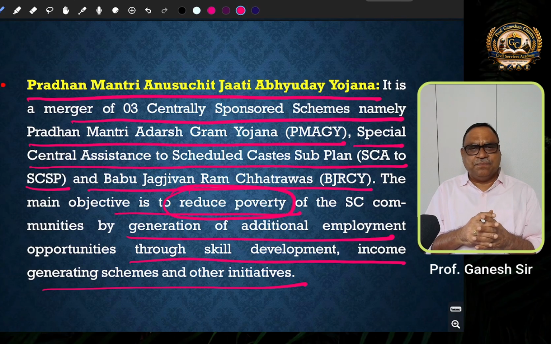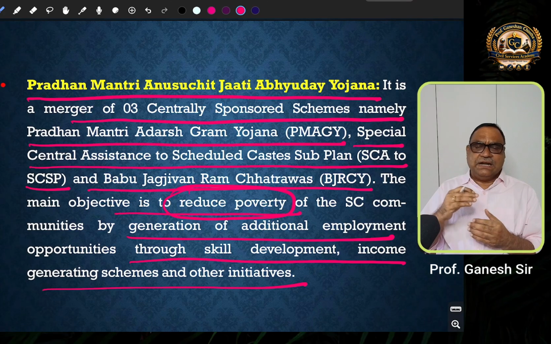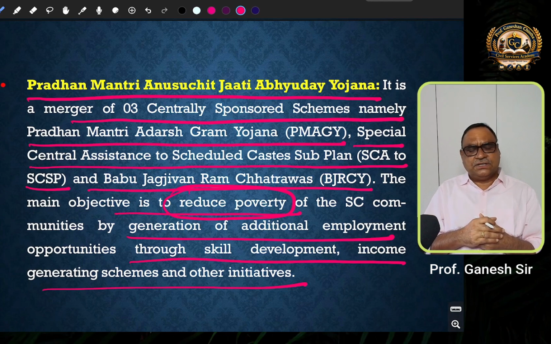And secondly, because of this Pradhana Mantri Anusuchit Jati Abhyuday Yojana, large number of scheduled caste youth are economically empowered. Under this scheme, financial support is provided for the scheduled caste youth for self-employment, for skill development.